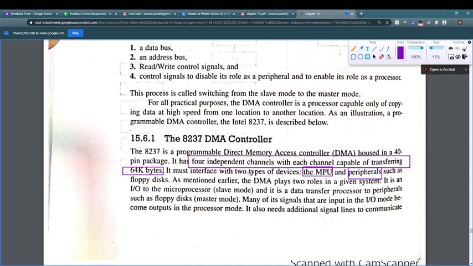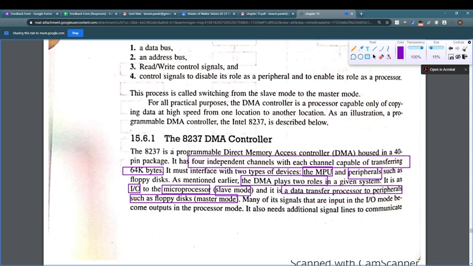As mentioned before, there are two roles played by the DMA system. One is to become the input output for the microprocessor, where it performs like a slave, and it is a data transfer processor to the peripheral. The second role is to transfer the data from the processor to the peripheral, such as a floppy disk or other memory chips or saving devices.